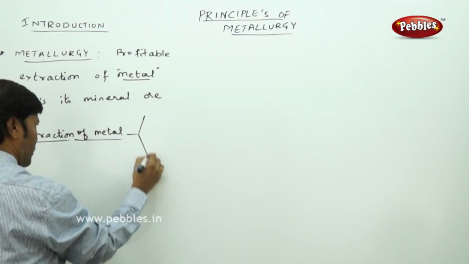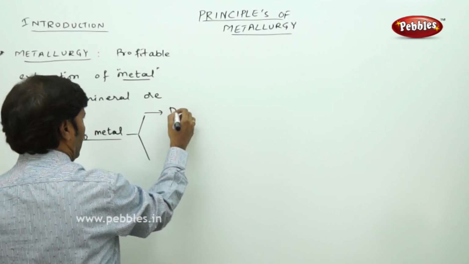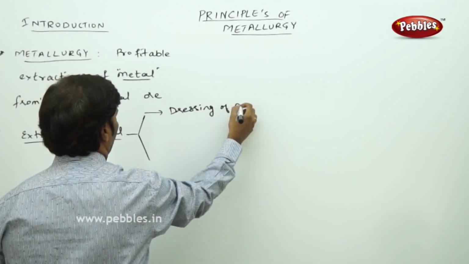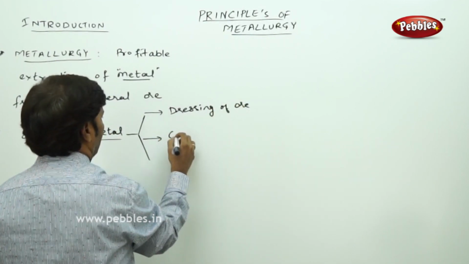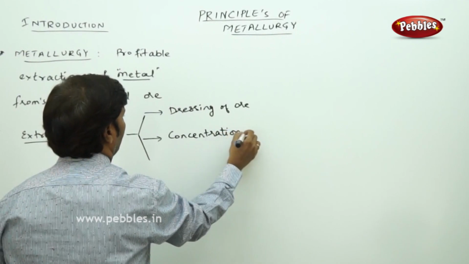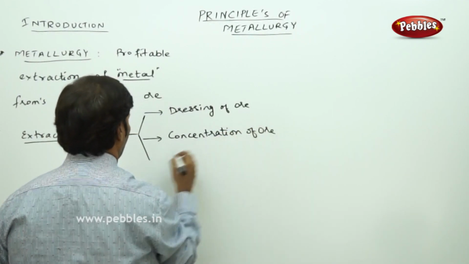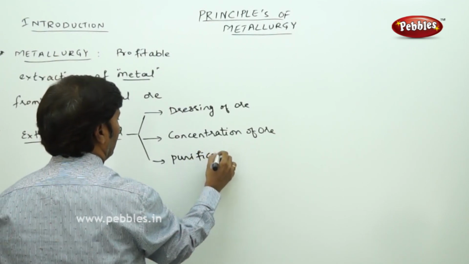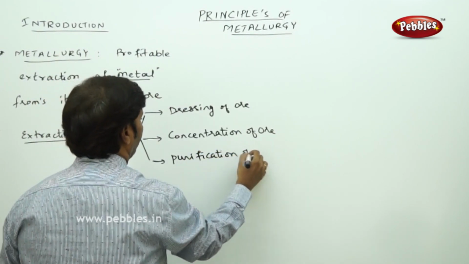The extraction of metal depends on 2 to 3 important stages, that is dressing of ore, then concentration of ore, then purification of metal.